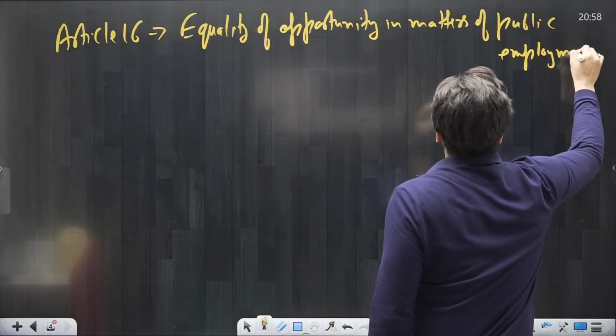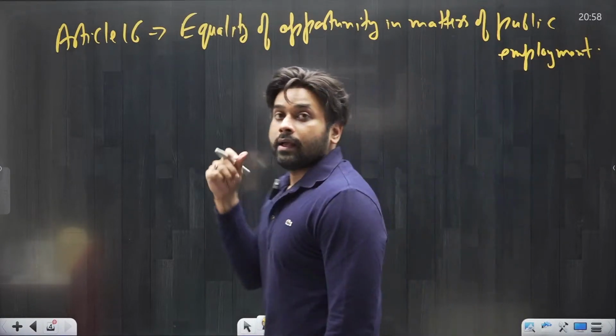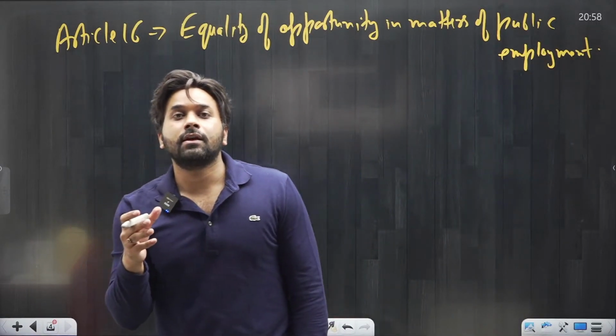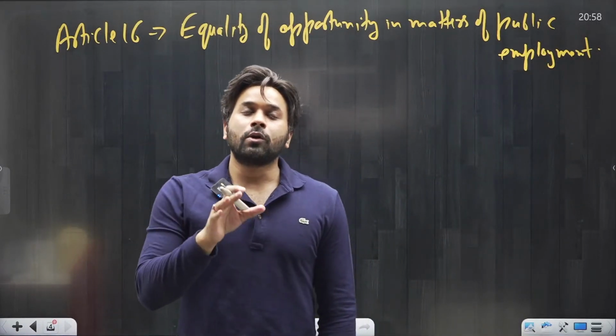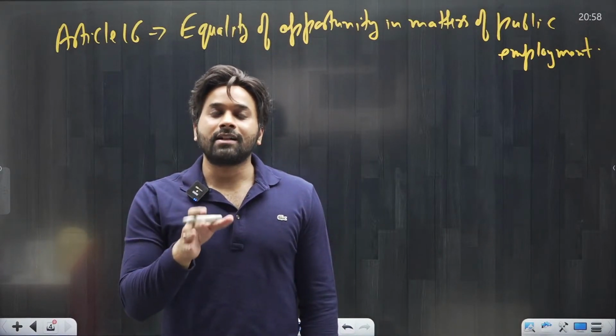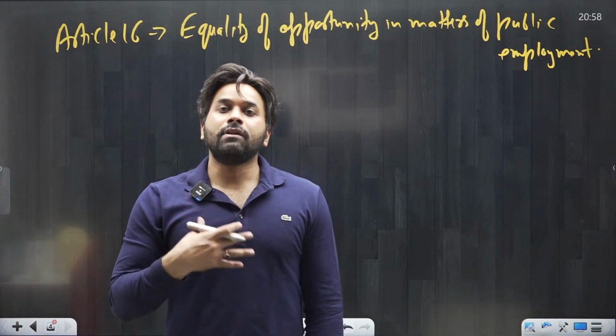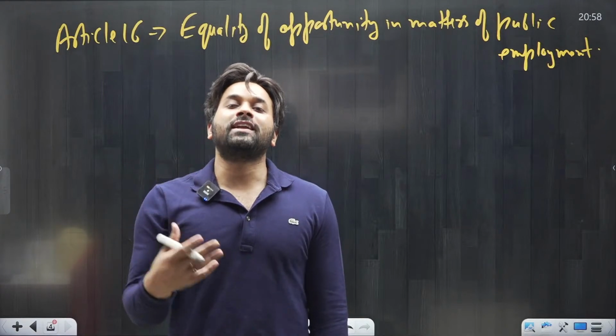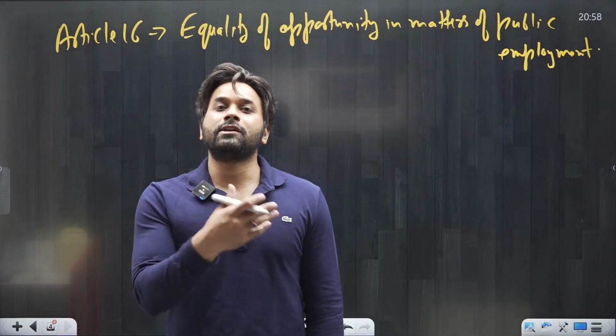Here, public employment basically means government jobs. So ideally, Article 16 is saying that everyone should have equal opportunity in matters of government jobs.